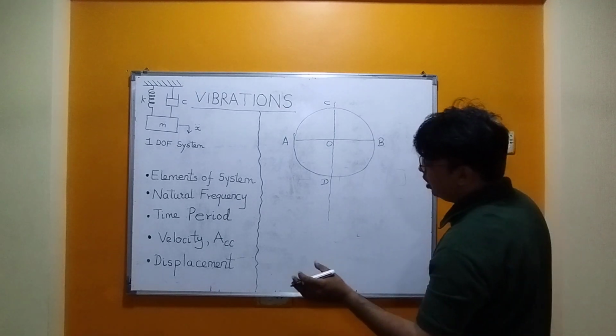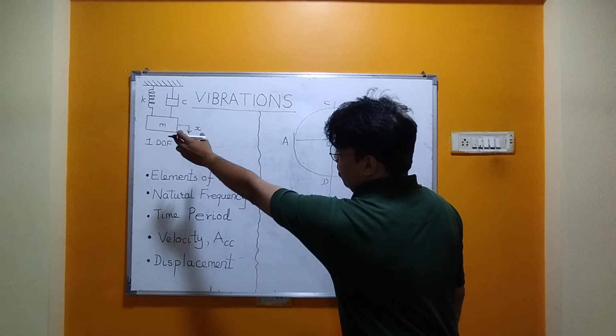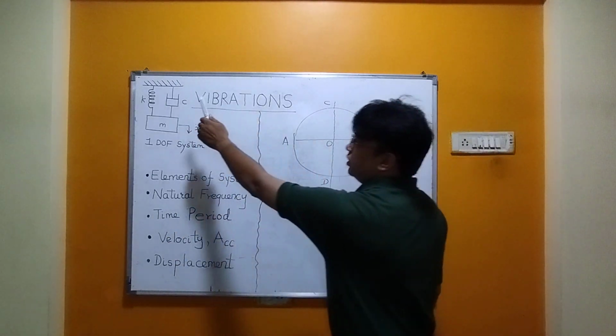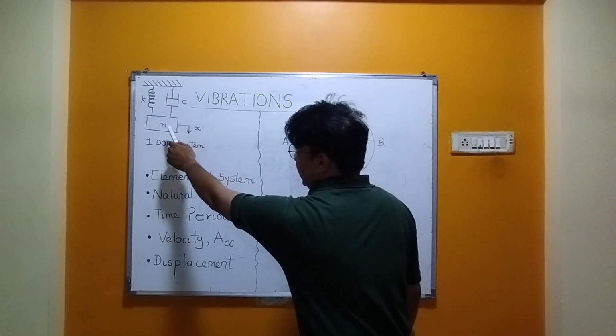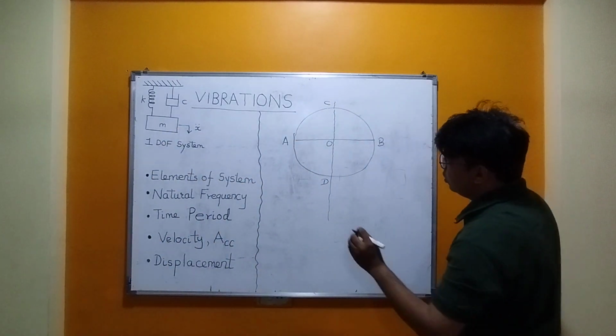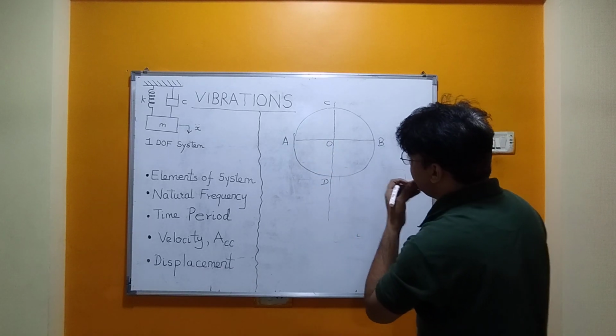Now we have taken a mass system like this one, but I am not talking about the damping in it. I am talking about the spring and mass system. So let us draw a spring and mass system parallel to it. How will it look?